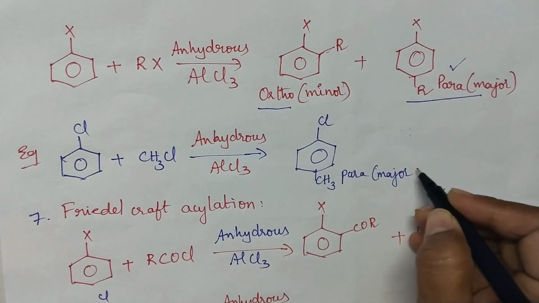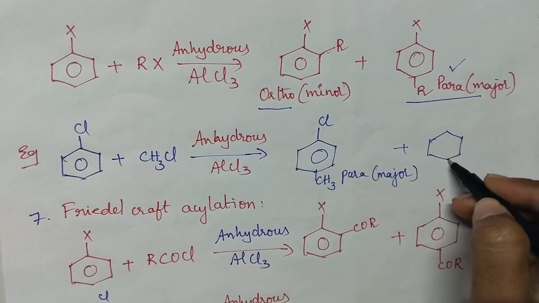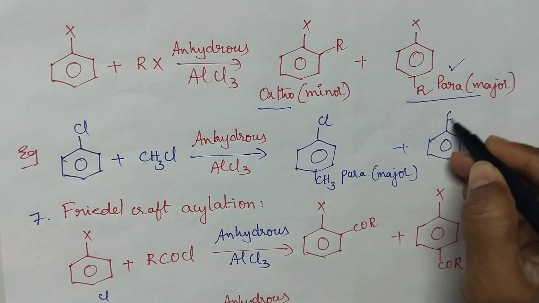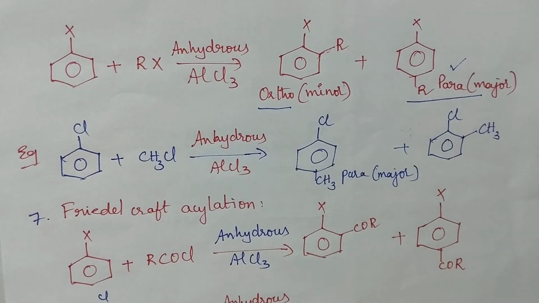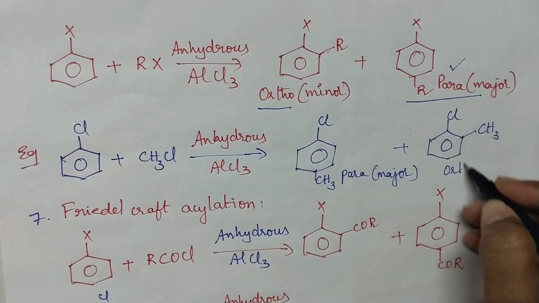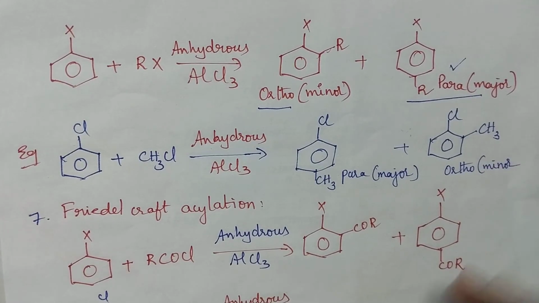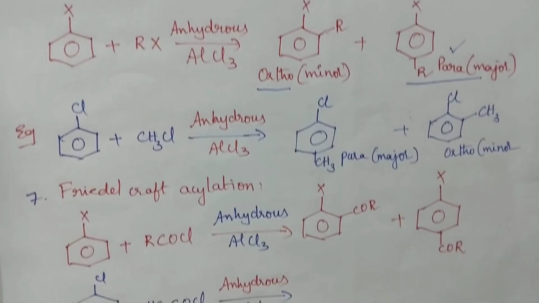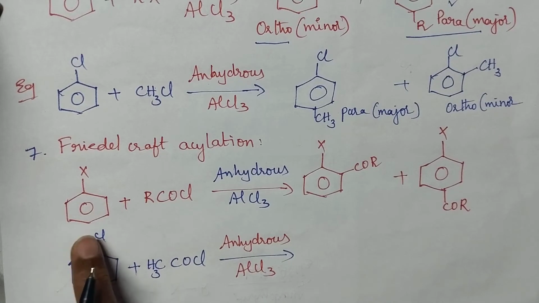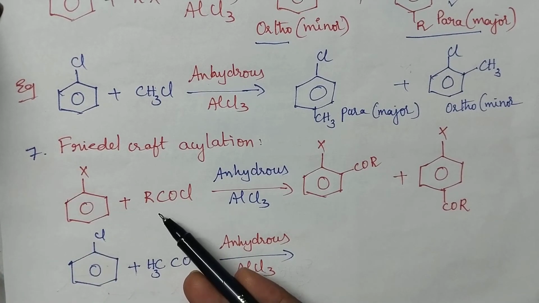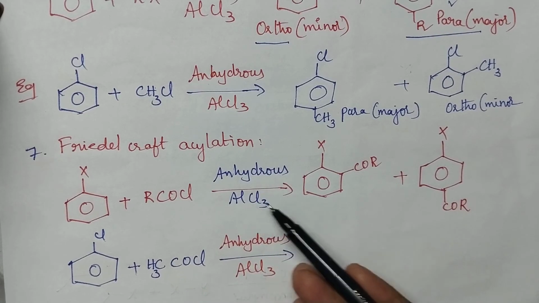And what is the minor product? That is the ortho isomer. Students, is it clear about the Friedel-Crafts alkylation? Now let us move on to the Friedel-Crafts acylation. In this Friedel-Crafts acylation, what happens? Aryl halides react with acyl halides in the presence of anhydrous AlCl3.